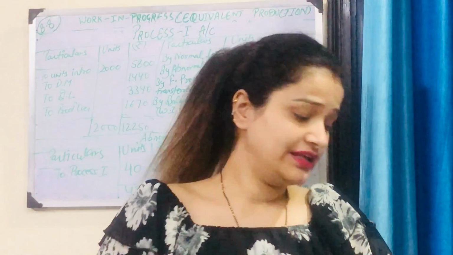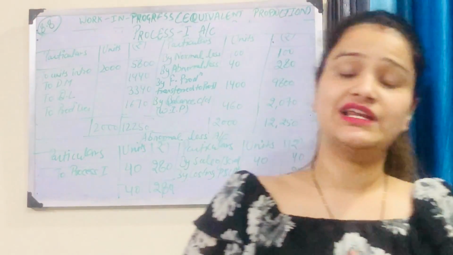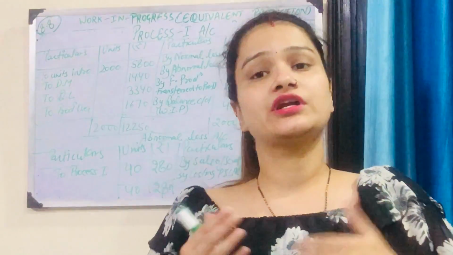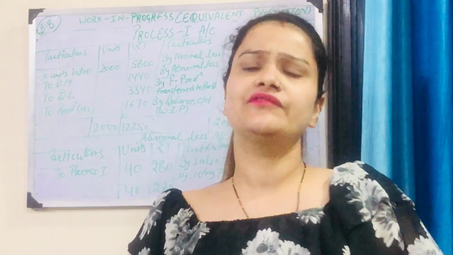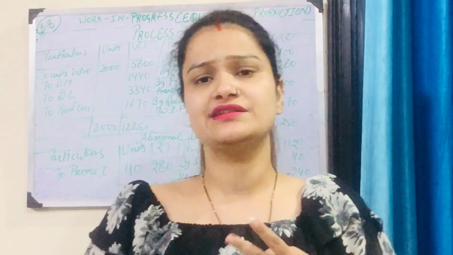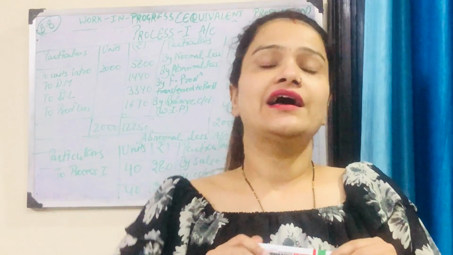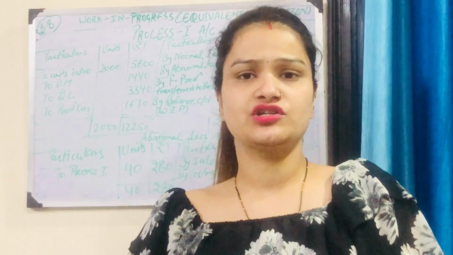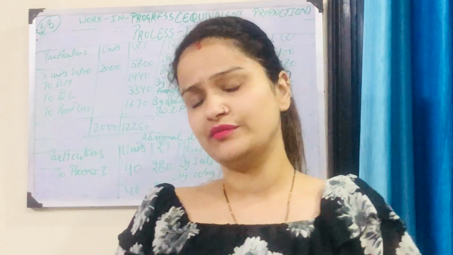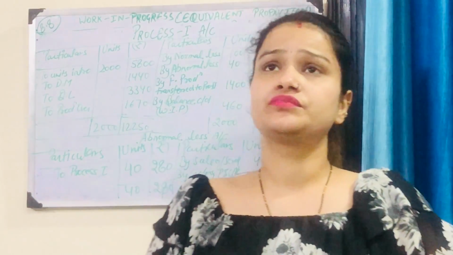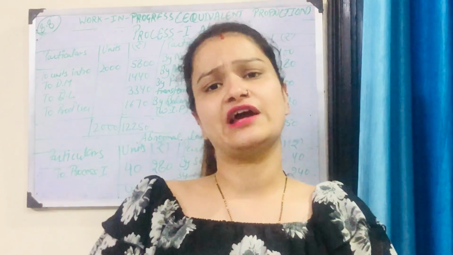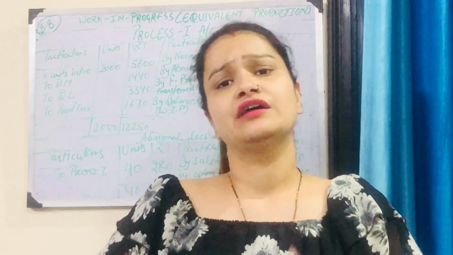Next we have when there is opening as well as closing stock of work in progress. That we can do with the help of two different methods, that is FIFO and average cost method. I have already sent you the illustration. These are not very much difficult. FIFO method you know, average stock method you know. So just practice those questions. If you find any problem, any confusion, then let me know.